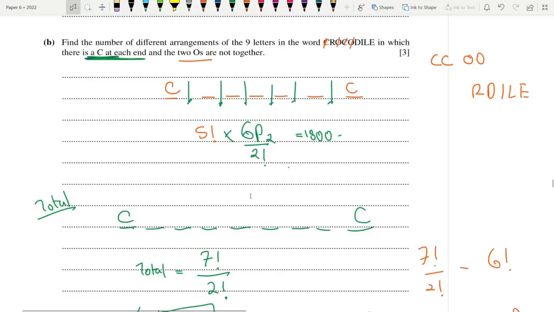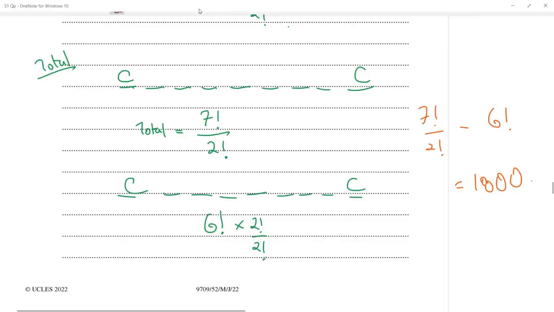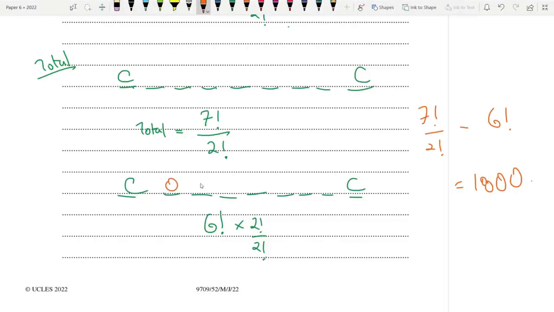Next scenario: I'm going to put the C's at the ends, but put the O's together. In the total arrangement, the O's were together as well as not together, all scenarios were taken into consideration. Now we put the C's at the ends first, and in between, I put the O's together and then bring out R, D, I, L, E like this. As the O's are together, they function as one unit. So this is one unit, second unit, third, fourth, fifth, sixth unit. There are 6 units in total, which is why I put a 6 factorial.